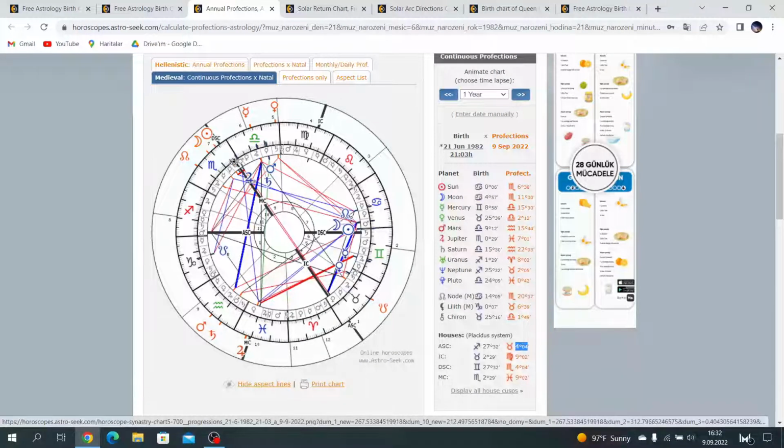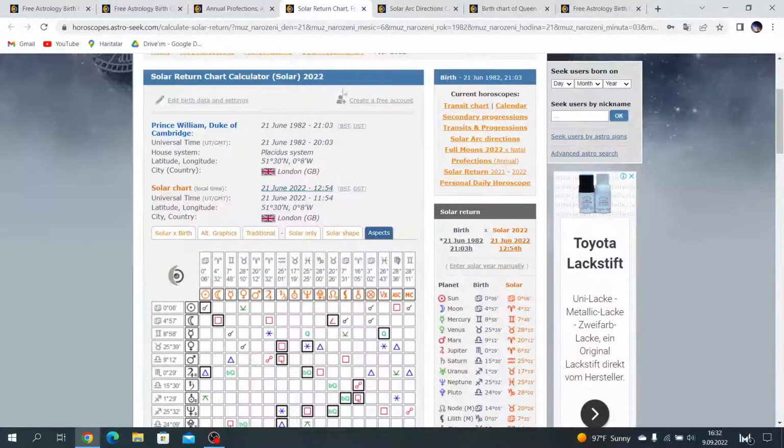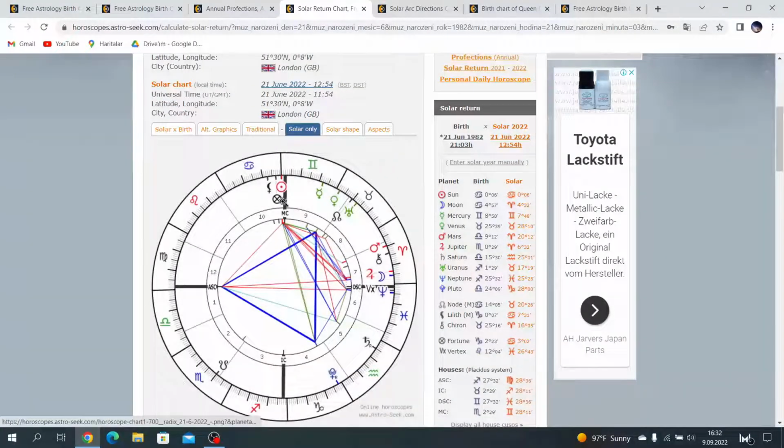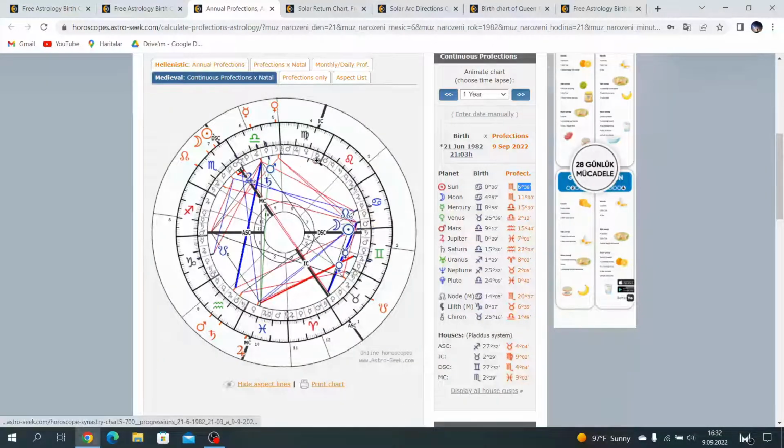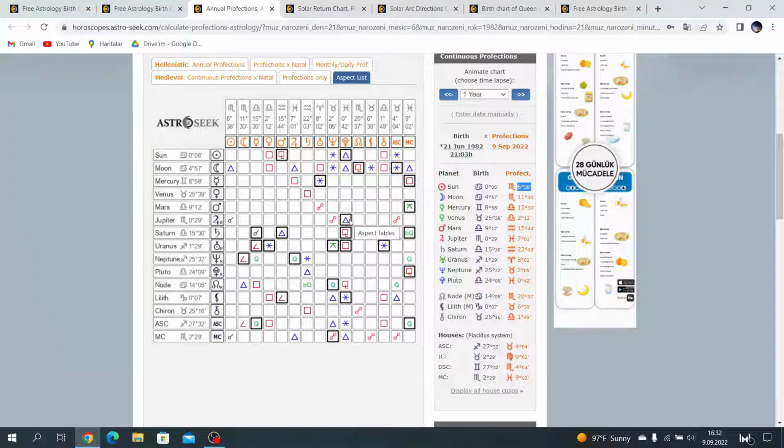Sun and Moon are in Scorpio, and Sun is close to MC. Sun is at 6 degrees, very close to MC, just 2 degrees apart. Look at this. In the solar return chart, also Sun is just 2 degrees apart from MC. Very similar combinations. And again, we see an aspect: the solar arc Neptune conjuncts IC.